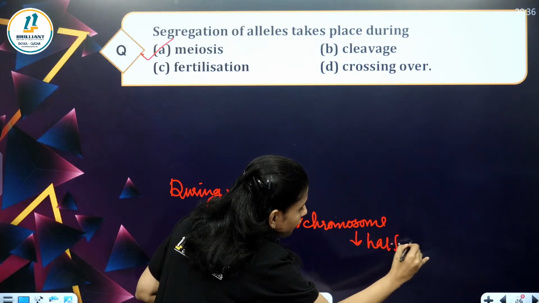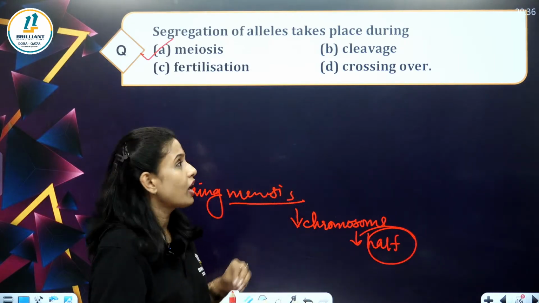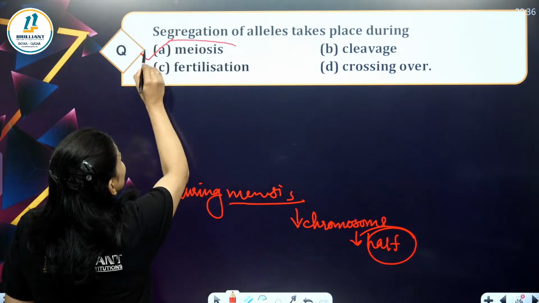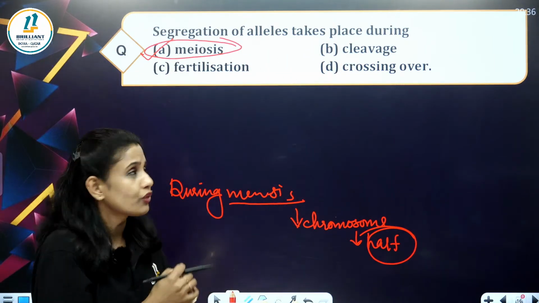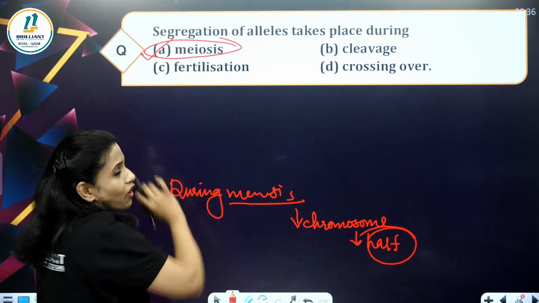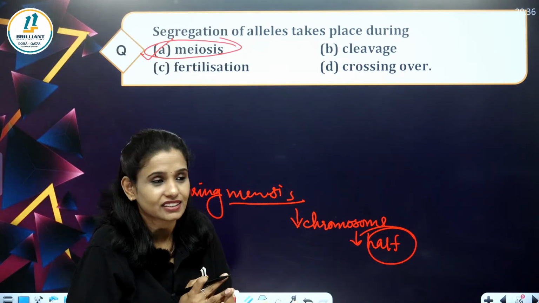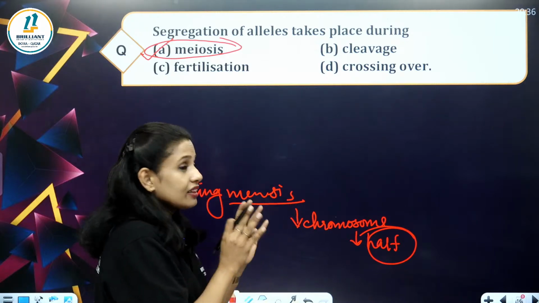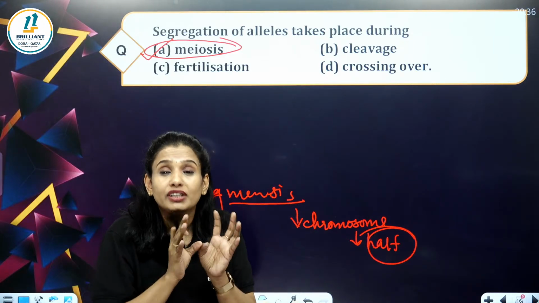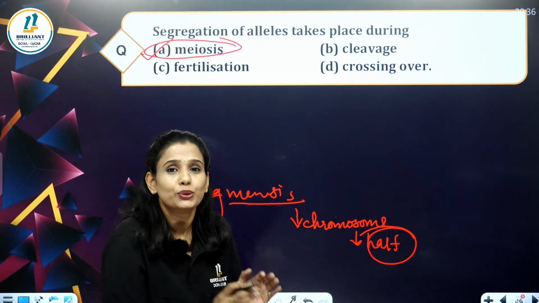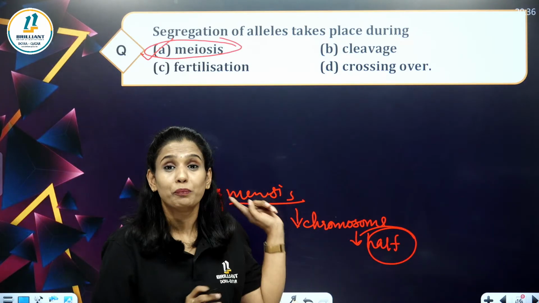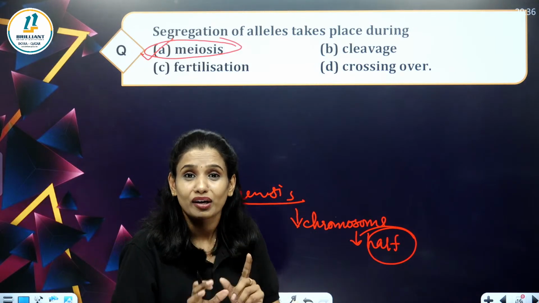During meiosis, the alleles separate, the genes separate, and half of the characters come to the gametes. So meiosis is the correct option here.